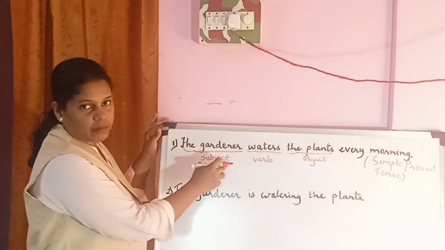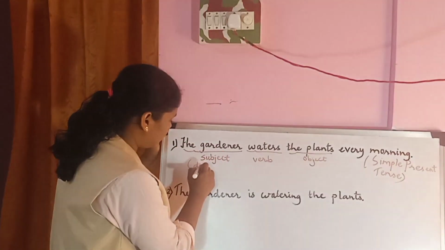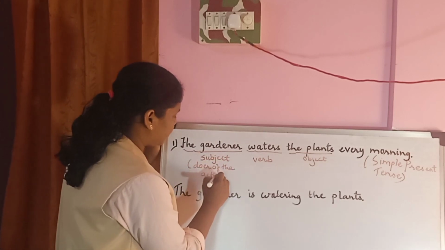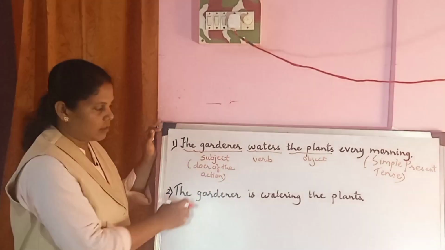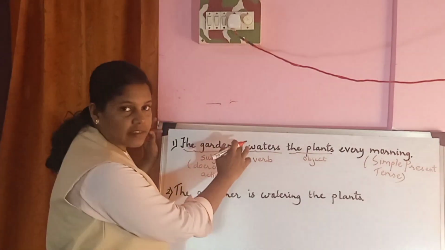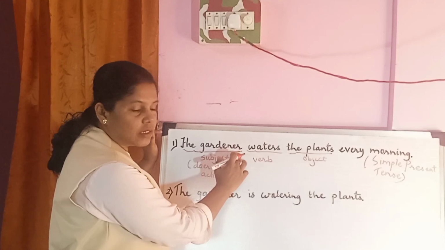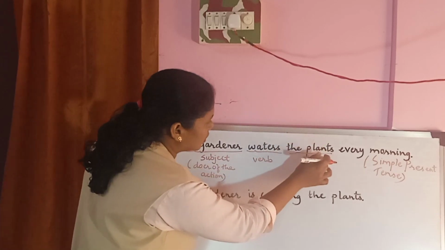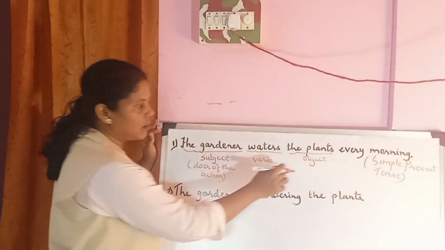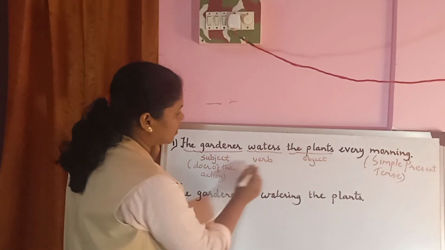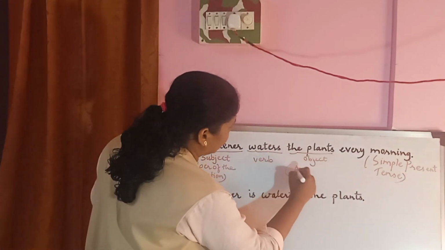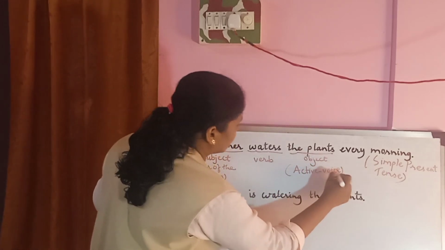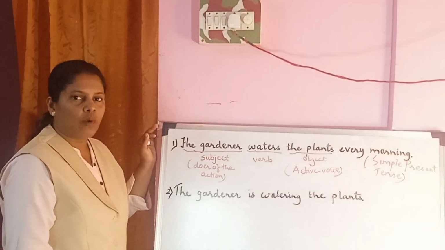Now the gardener, the subject or the doer of the action, is active and it is actively doing an action of watering upon the object, the plants. So this sentence is in the active voice.